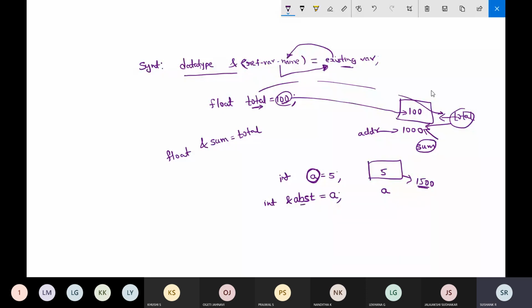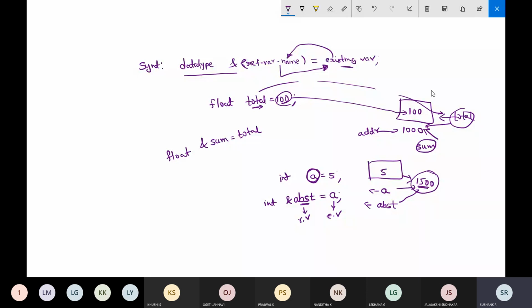So now ABST is the reference variable and a is the existing variable. ABST and a are sharing the same memory location. So if you make any changes to a, that will be reflected in ABST. If you make any changes to ABST, that will be reflected in a.